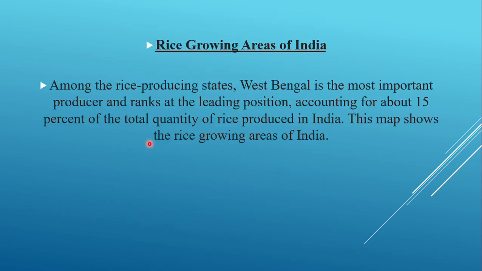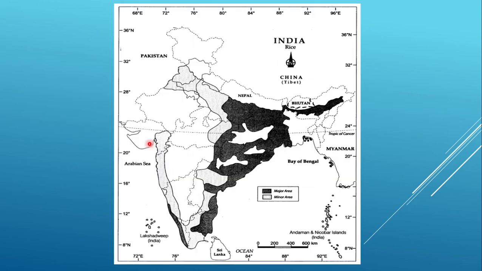Then we have the next one, the rice growing areas of India. Among the rice producing states, West Bengal is the most important producer and ranks at the leading position, accounting for about 15% of the total rice produced in India. The map shows the rice growing areas of India.